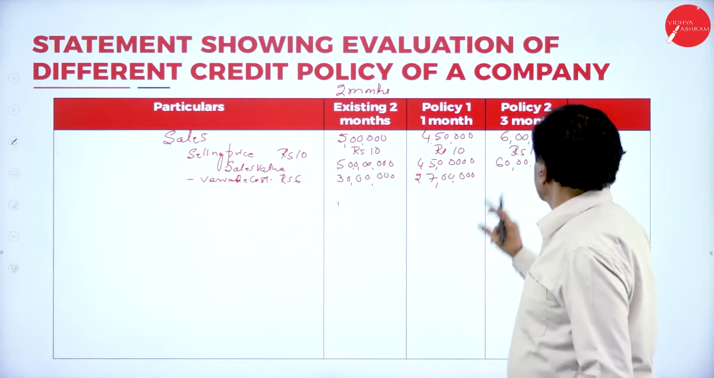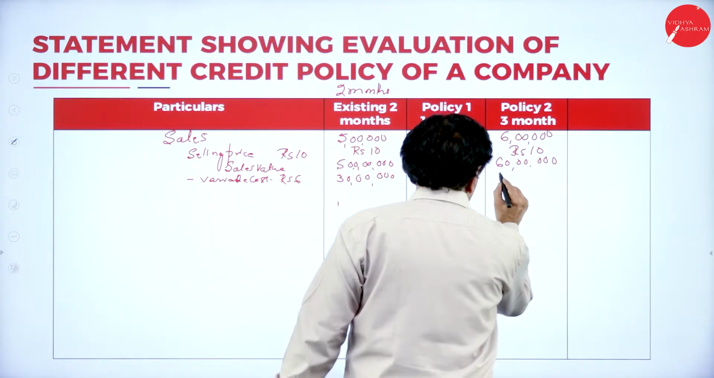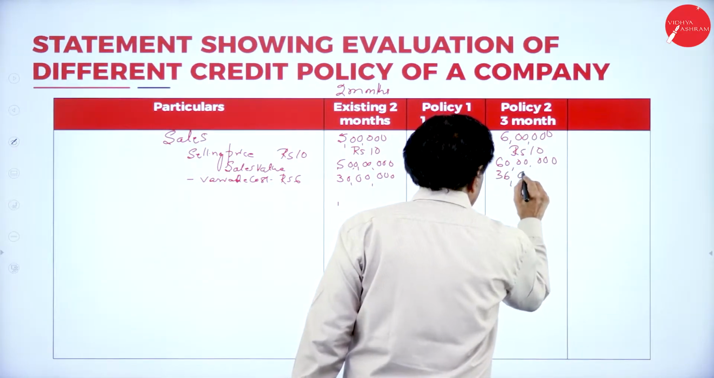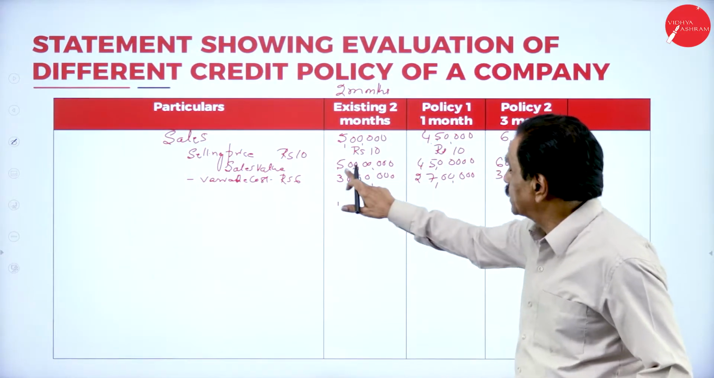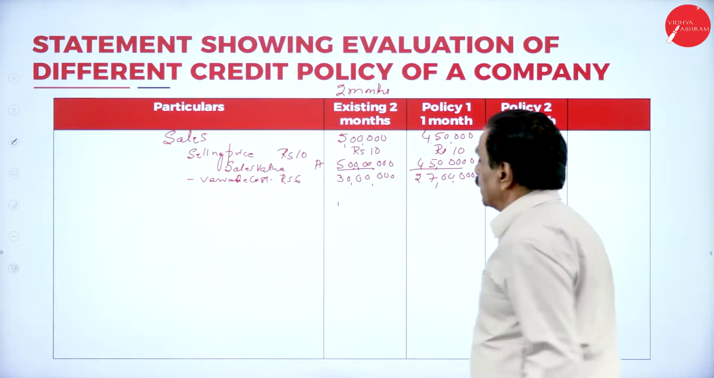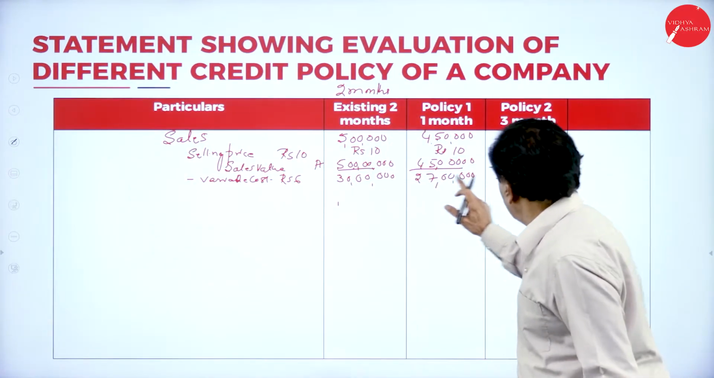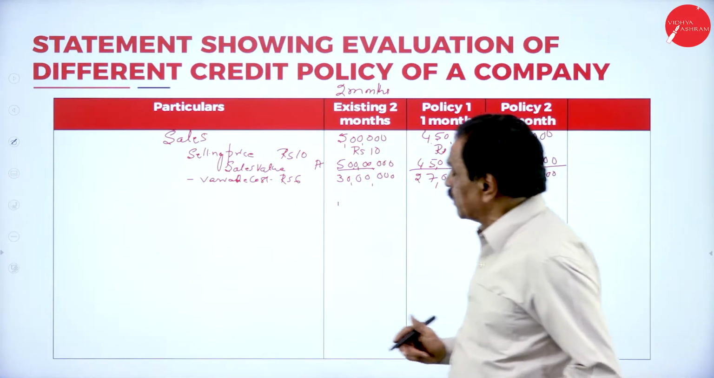27 lakh. Then 6 lakh units into 6, 36 lakh. This is your variable cost. Sales value 5 lakhs. Remember, this is A. 50 lakh, 45 lakh, 60 lakh, 30 lakh, 27 lakh, 36 lakh, minus